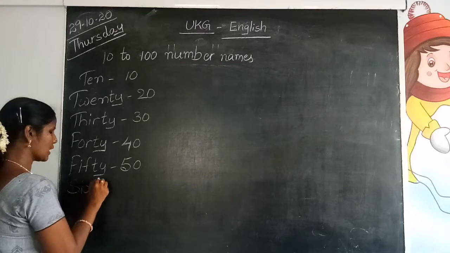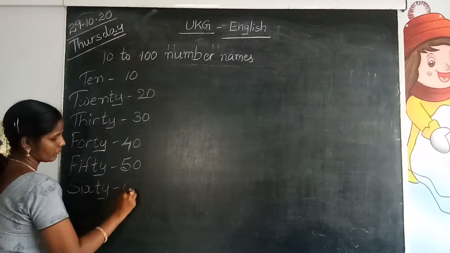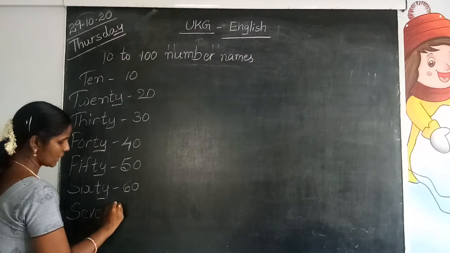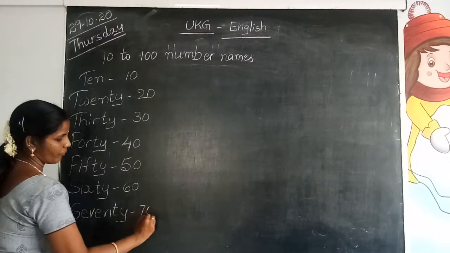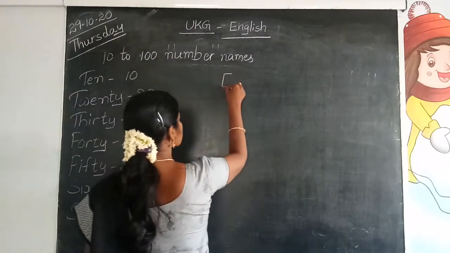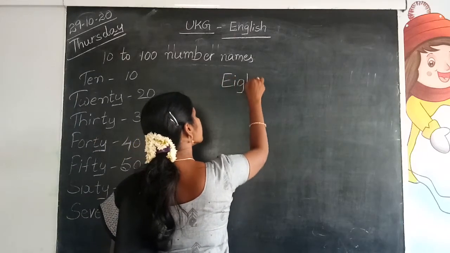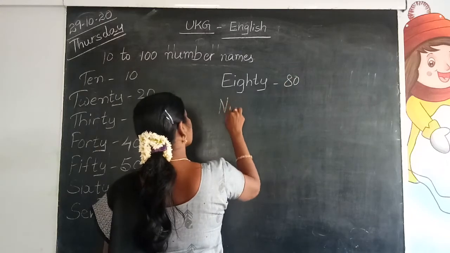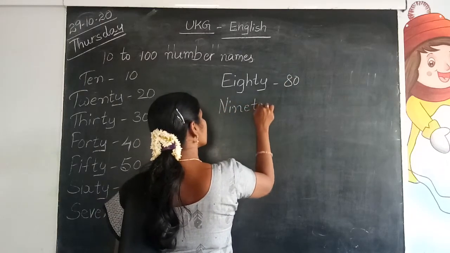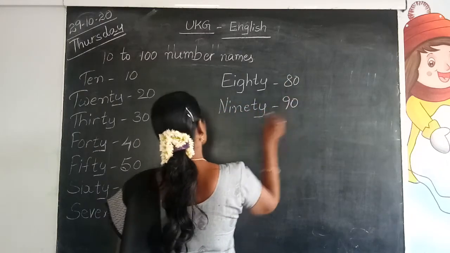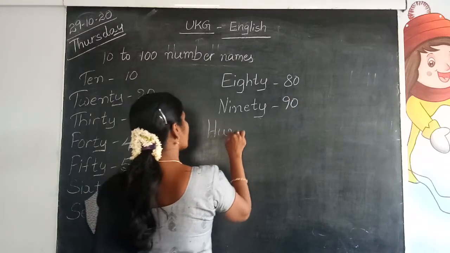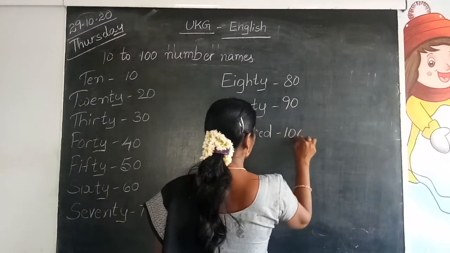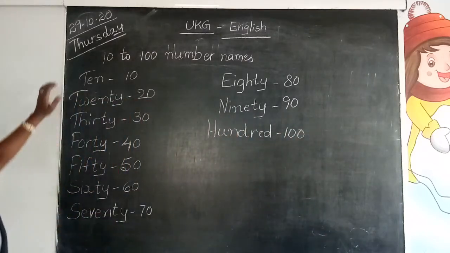SIXTY 60. SEVENTY 70. EIGHTY 80. NINETY 90. HUNDRED 100.